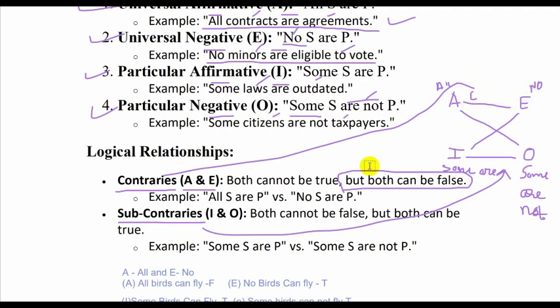This truth table may sound a little confusing as of now, but when we look at the actual table, you will understand. But do clear your concept of what I'm teaching you right now. This has to be absolutely clear to you. If you have not got this, going ahead will not make any sense. So I would stress on clarifying this concept of AEIO. A stands for all, E stands for no, I stands for some is or are, and O stands for some is not or some are not. Understand this very clearly.